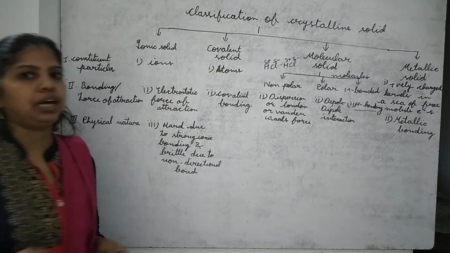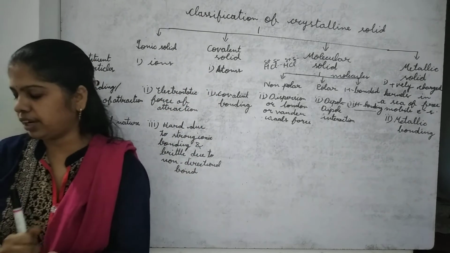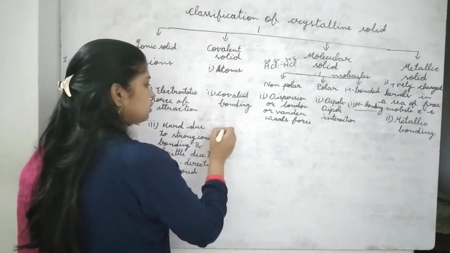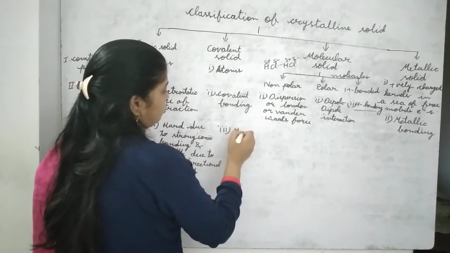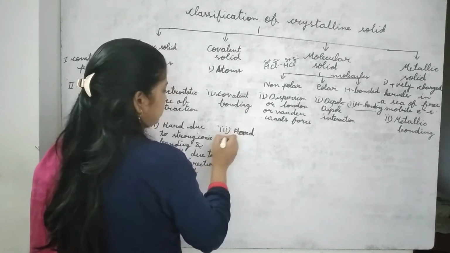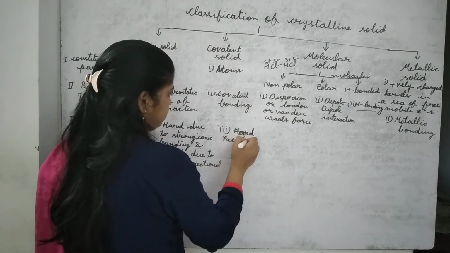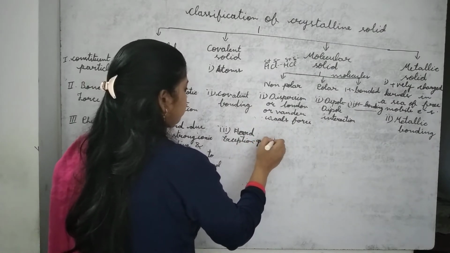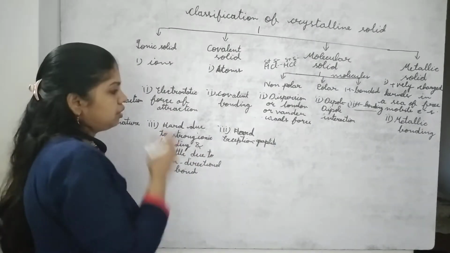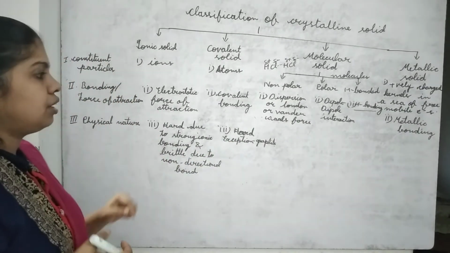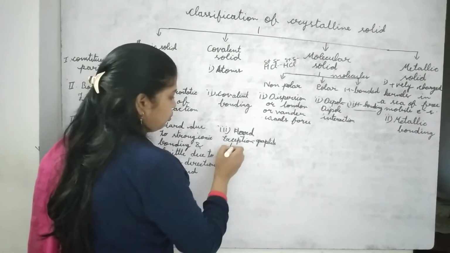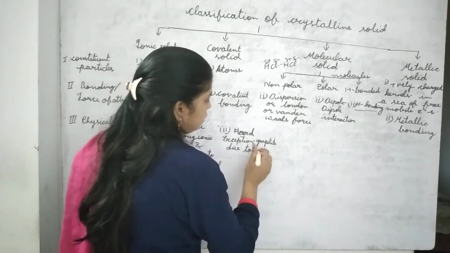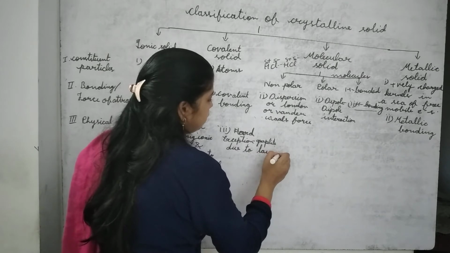Now move towards covalent solid. Covalent bonding is also very strong bonding. So these are also hard. But here there is an exception also. Exception is what? Graphite. Graphite is a covalently bonded solid of carbon, but it is soft due to layered structure, which can slip on each other. Due to layered structure.